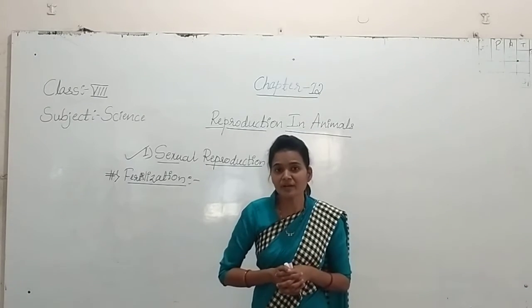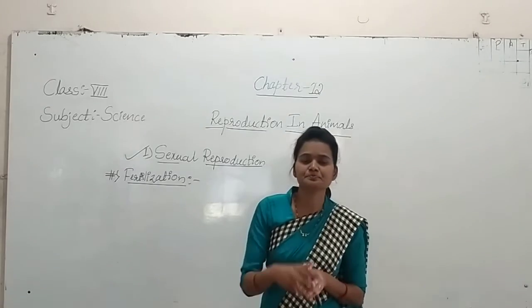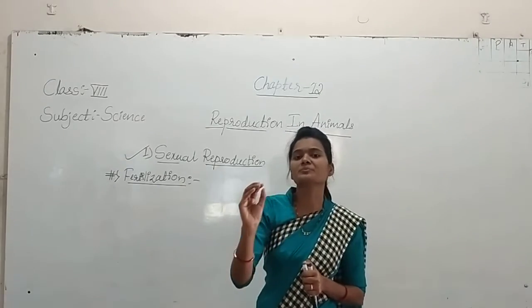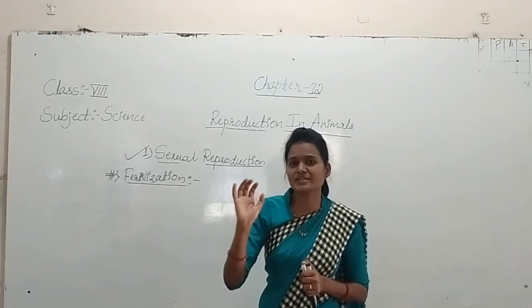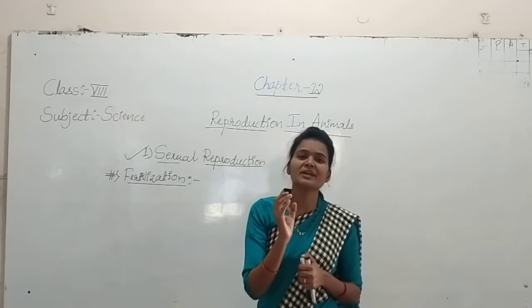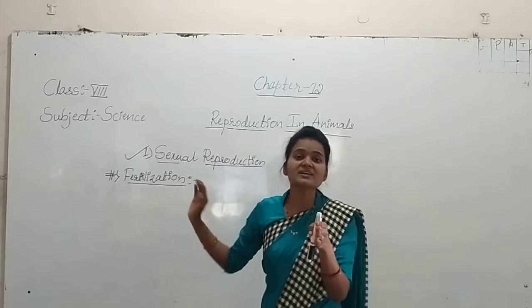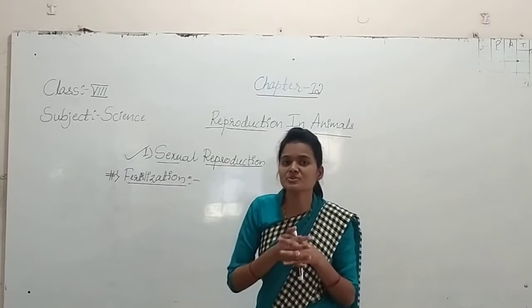One more definition: fusion of the male gamete and female gamete to form the zygote, as in sexual reproduction. This is what we are saying as the fertilization process.